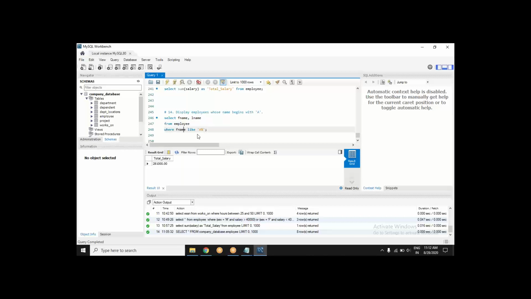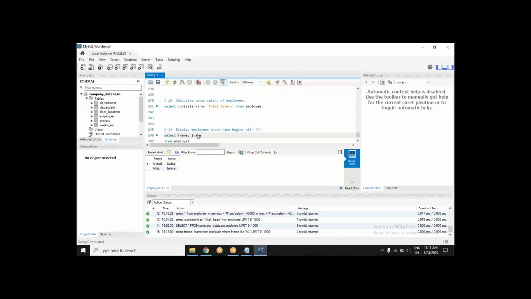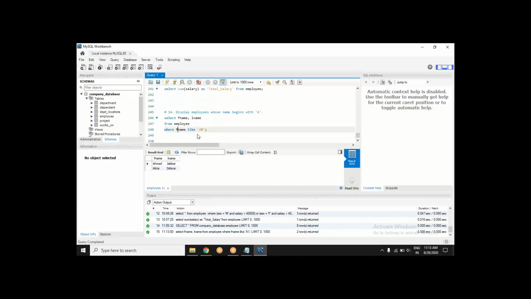Let's see what appears. I have chosen the condition on f name. So there are two employees, Ahmad Jabbar and Alicia Zelaya, whose first name begins with A.